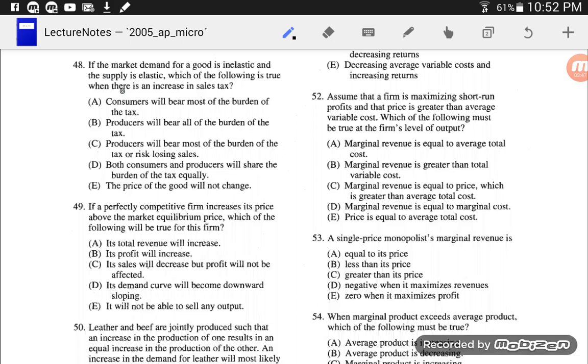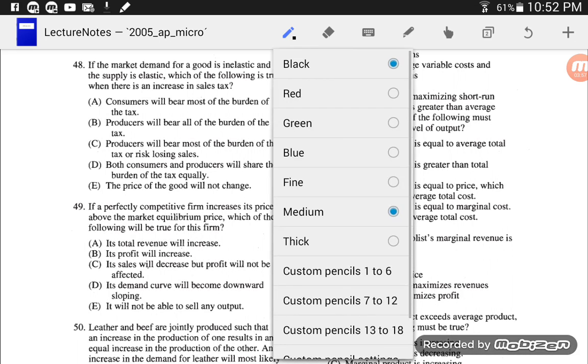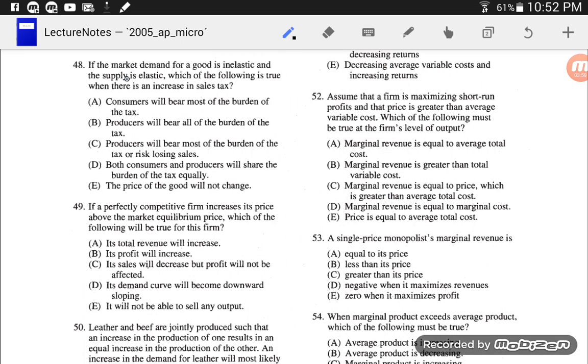And saying that the supply is elastic means that the demand is much more inelastic than the supply. So if people will pay whatever price they offer, and supply really doesn't want to change their price because it's really elastic, consumers will end up just paying most of the tax.